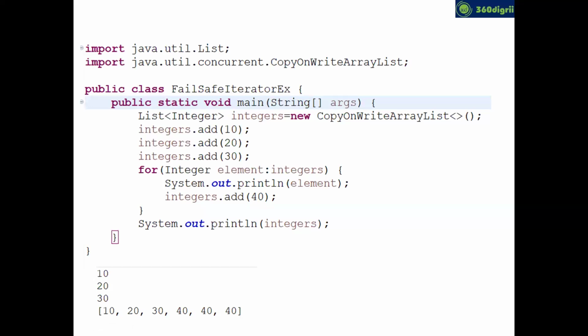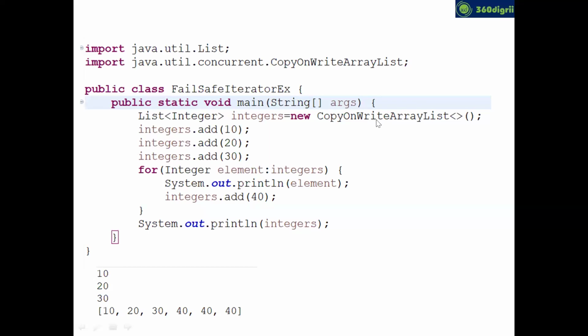In the previous program, guys, you are using ArrayList, correct? Your object name is integers. You are trying to fetch the element from the original object, and you are trying to add the new element to the original object. That's why you will get ConcurrentModificationException.